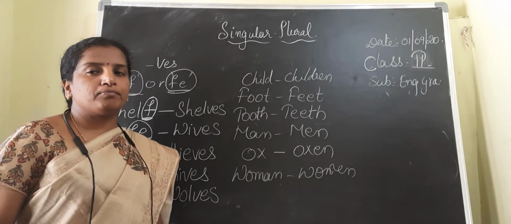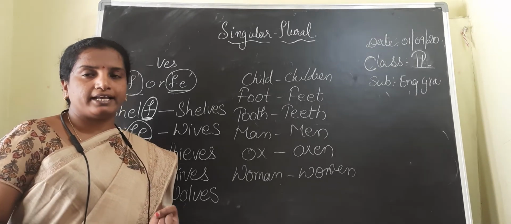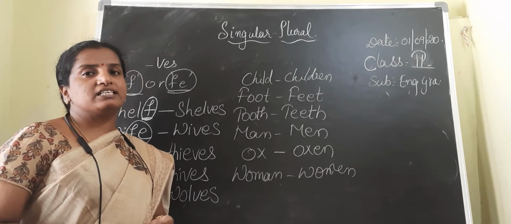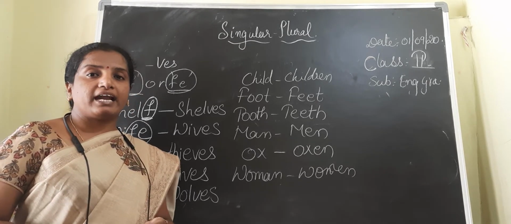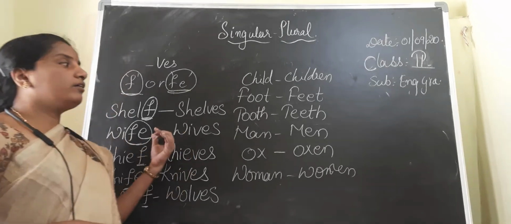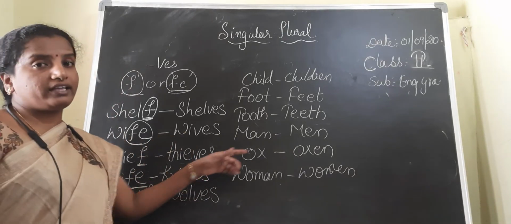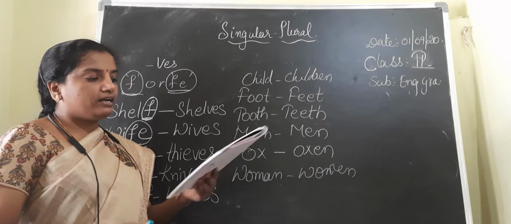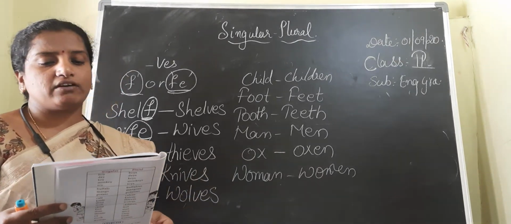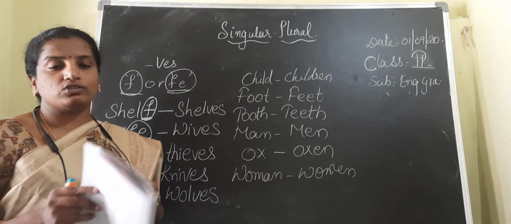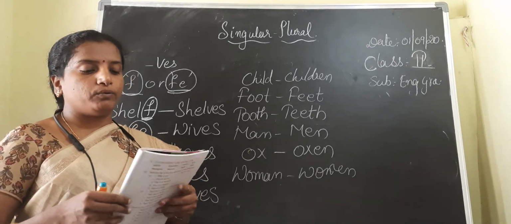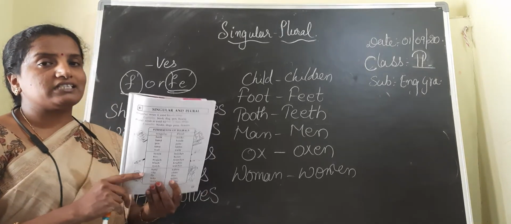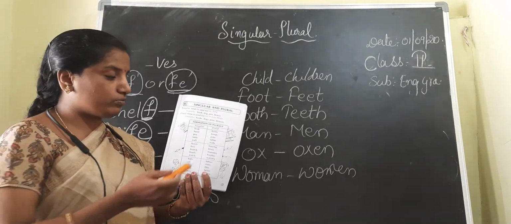So children, in this way plurals are formed in an irregular manner. What we have learned: plurals can be formed by adding s, or by adding es, or by adding ies or ves, or they can be formed in an irregular manner. Now children, we will discuss how to change singular into plural. Before that, just revise once again the words given to you in your textbook.